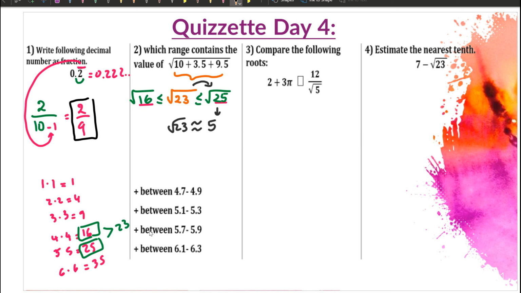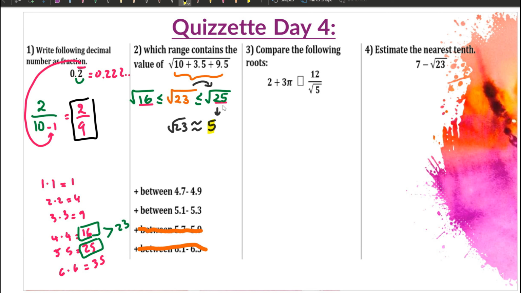They say approximately around 5, so this is really far away from the actual 5. Between 6.1 and 6.3 is also far away from 5. So the choice 4.7 to 4.9 is really close to 5, but it's less than 5. 5.1 to 5.3 is close to 5, but it's more than 5. So which one should I choose?